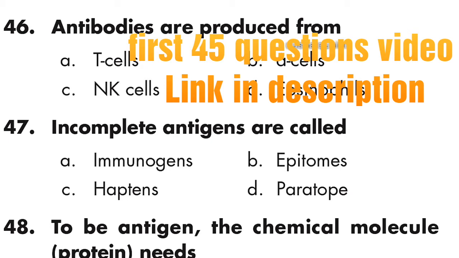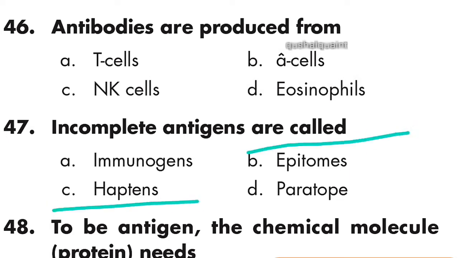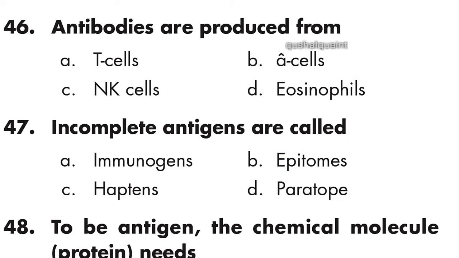This is a quick revision video, so we discuss only answers. The question is: antibodies are produced from which cell? Option B is right, B cell. Next question is: incomplete antigens are called haptens. Option C is right, haptens.